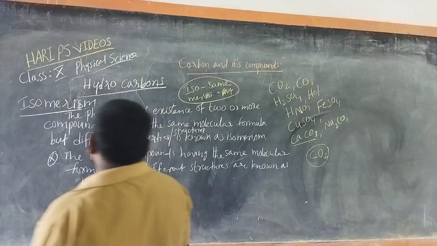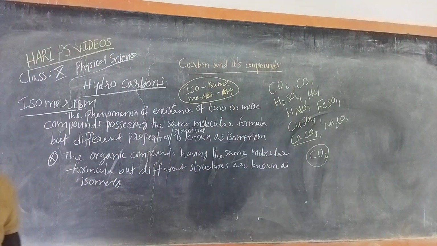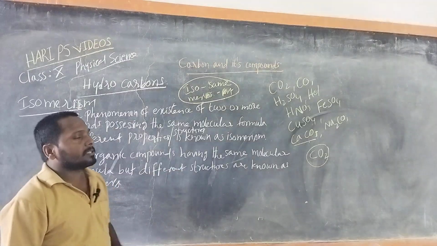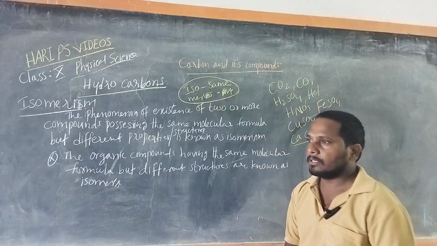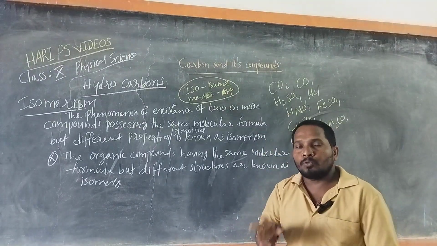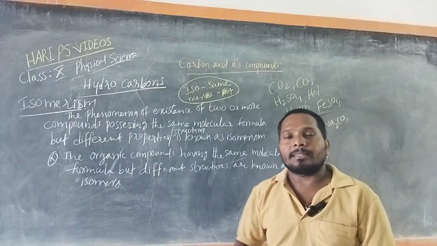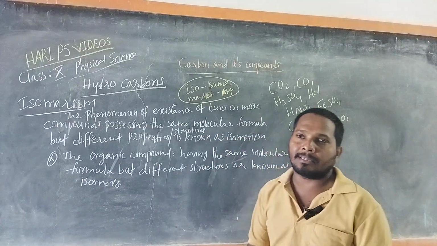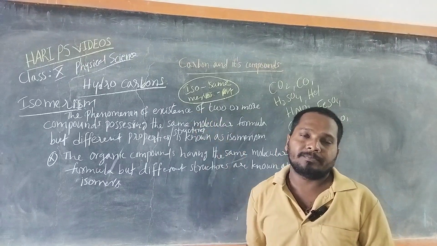The organic compounds having the same molecular formula but different structures are known as isomers. If two persons appear the same but have different characteristics, then we can say that they are twins.